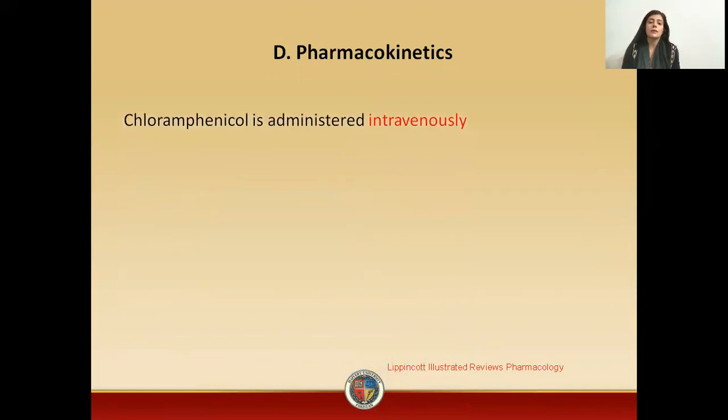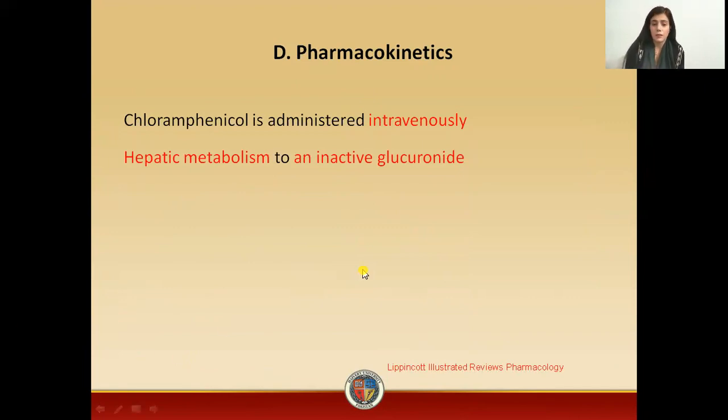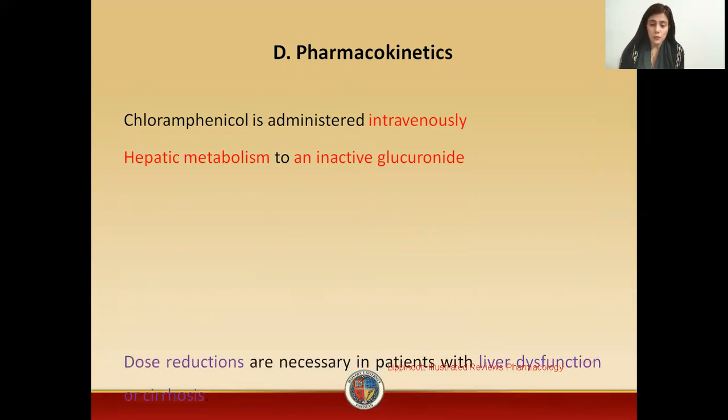Now, coming towards the kinetics of the drug. This is a drug that is administered mostly IV, but we have seen that other formulations are also available. For example, we have eye drops, suspensions, and capsules available in the market. Then what about the metabolism of the drug? The drug is mostly metabolized in the liver to inactive glucuronides, that is, it undergoes glucuronidation. It can also be excreted in the urine.